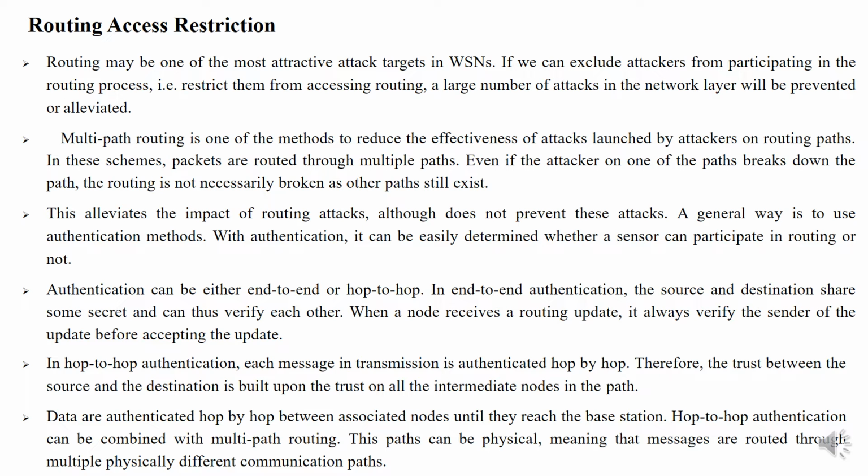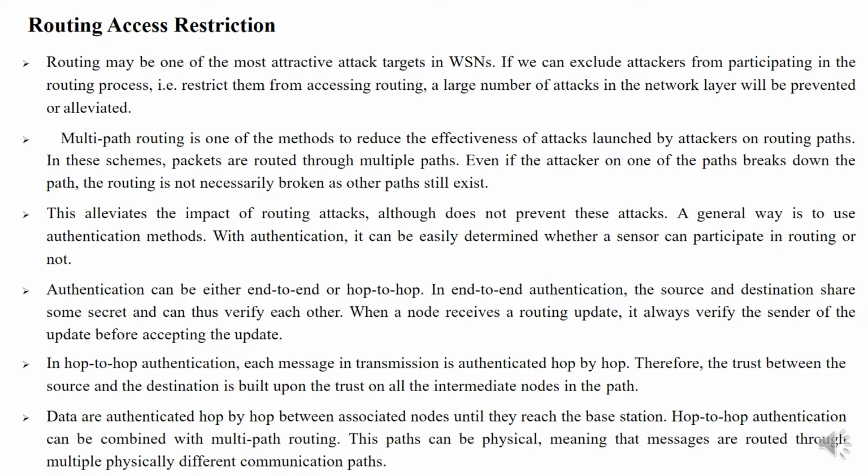Routing access restriction. Routing may be one of the most attractive attack targets in wireless sensor networks. If we can exclude attackers from participating in the routing process, that is, restrict them from accessing routing, a large number of attacks in the network layer will be prevented or alleviated. Multipath routing is one of the methods to reduce the effectiveness of attacks launched by attackers on routing paths.